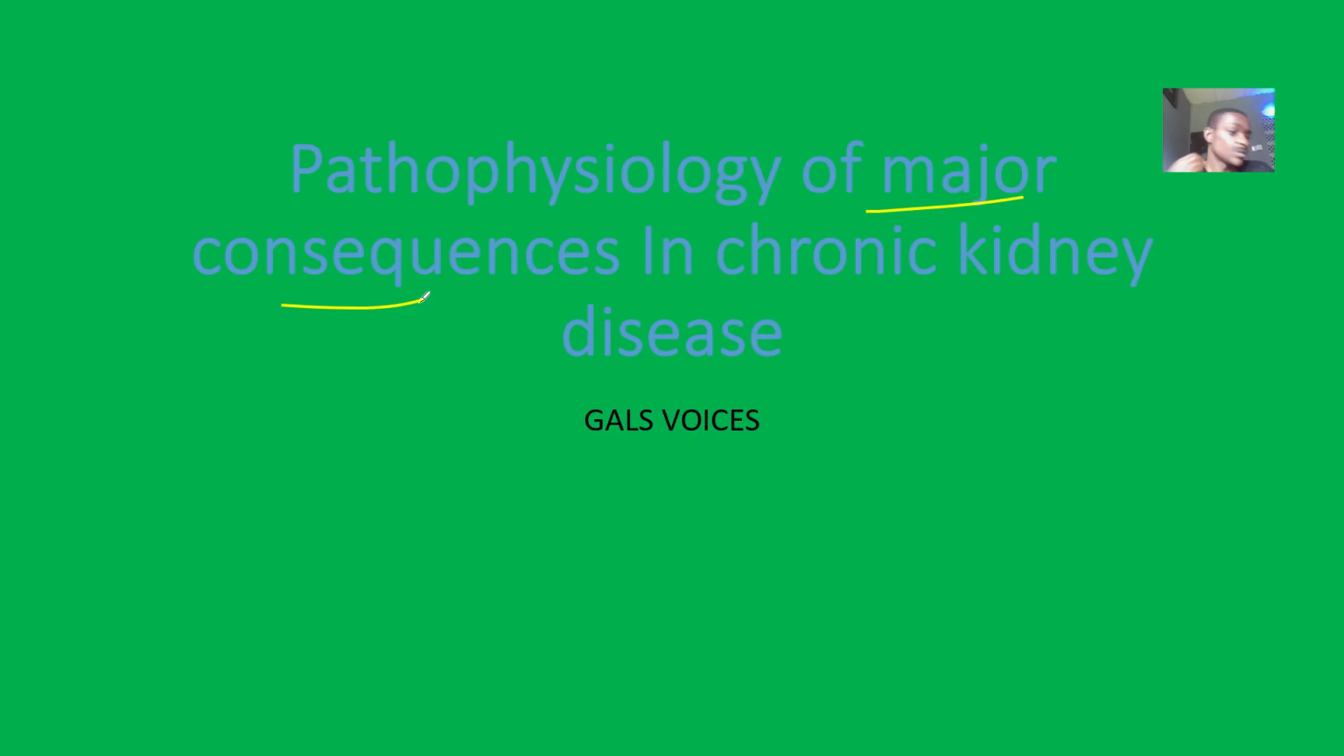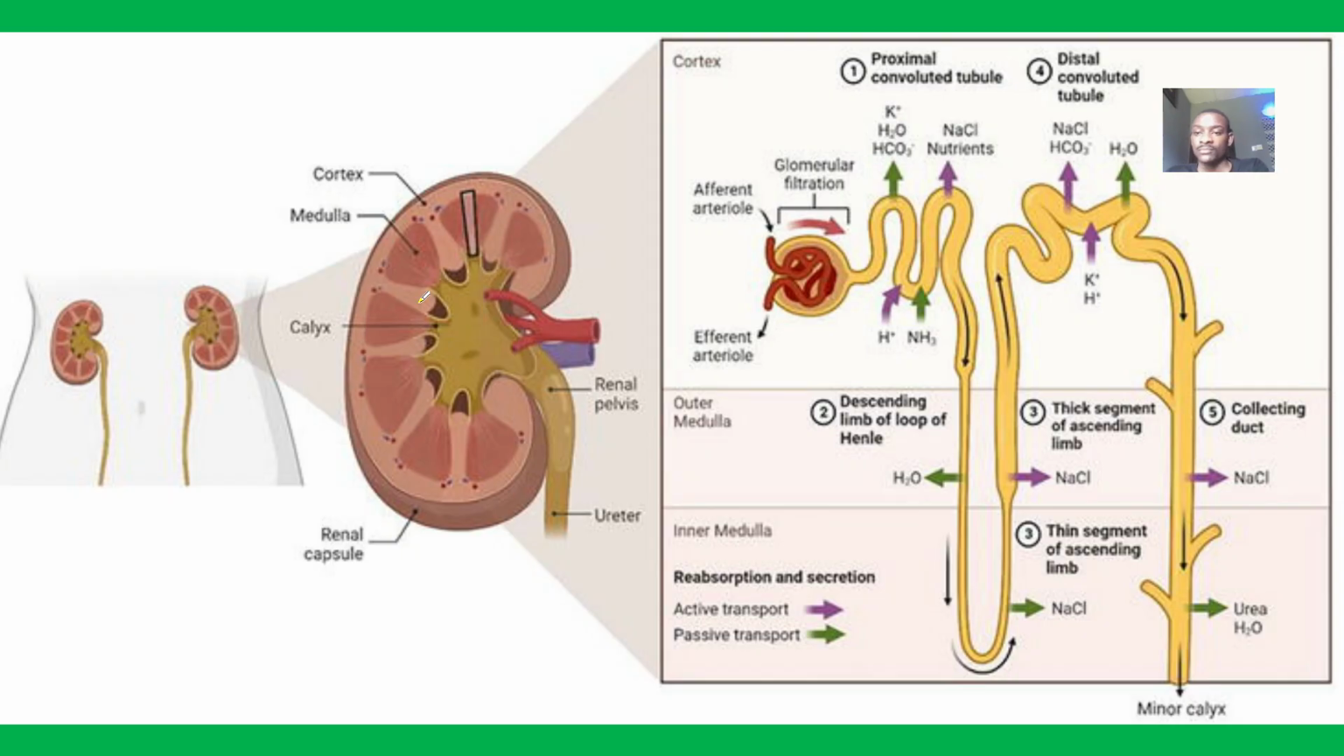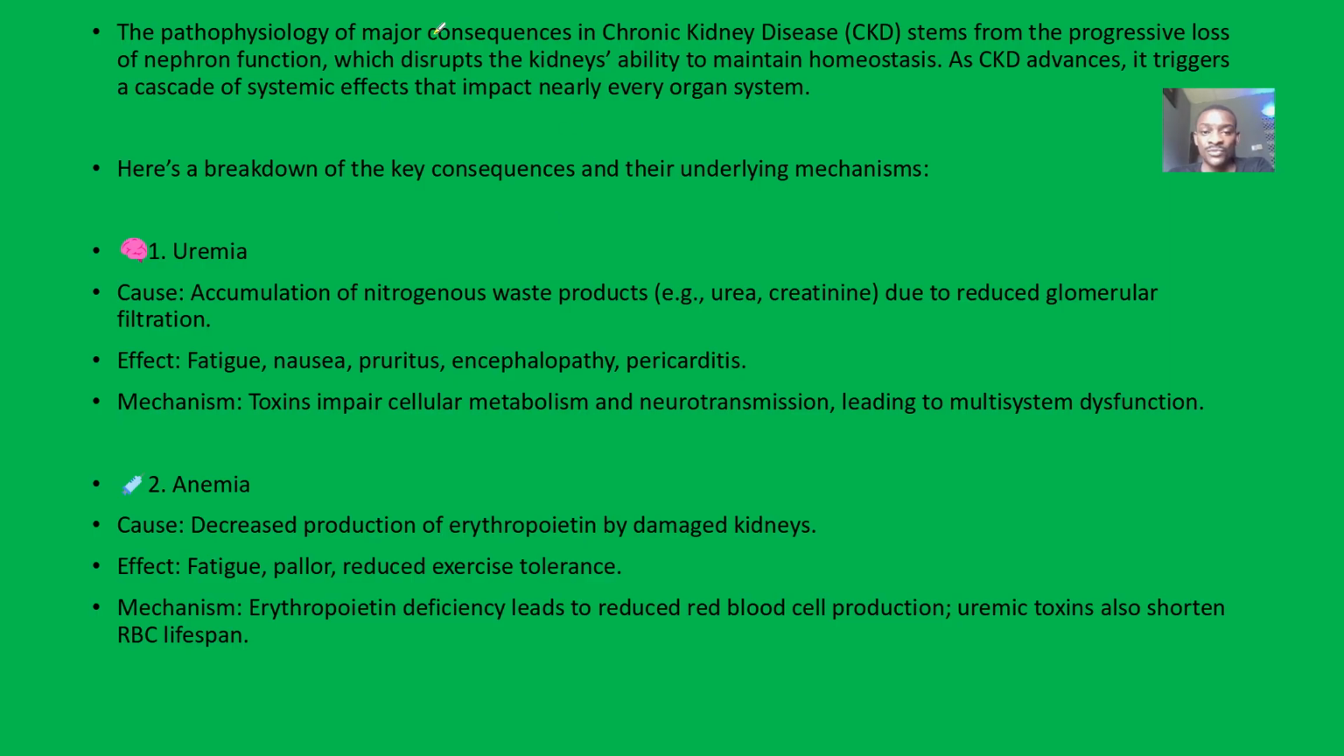For this one, the pathophysiology of major consequences in chronic kidney disease stems from the progressive loss of nephron function. That's the overall root of this issue: you have a number of nephrons, and all of a sudden the number is going down. So the kidney is becoming incompetent. It can't actually keep up; you don't really have enough of the mechanism to keep up.